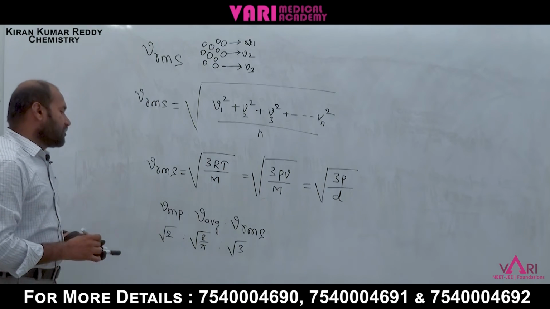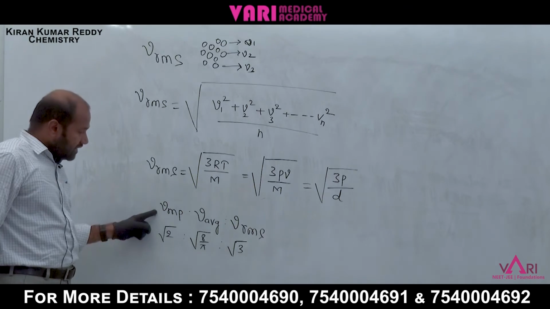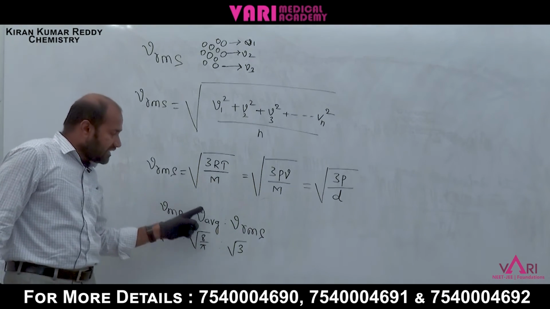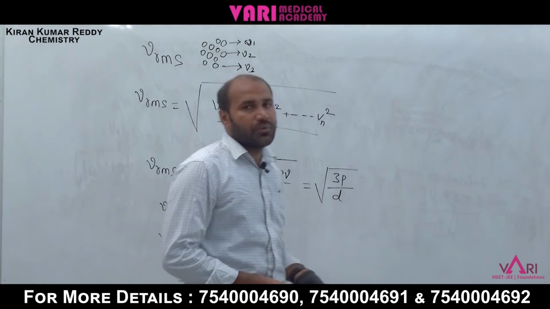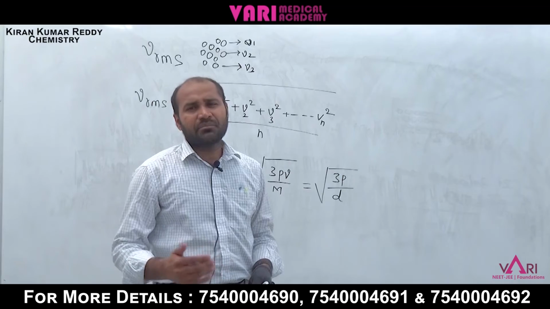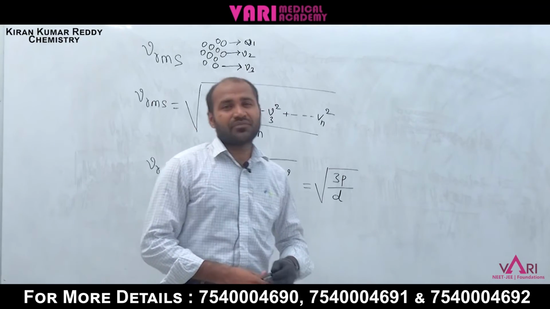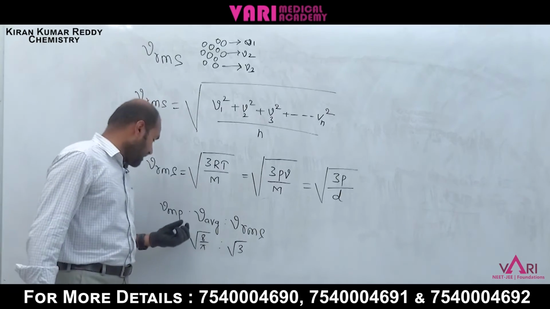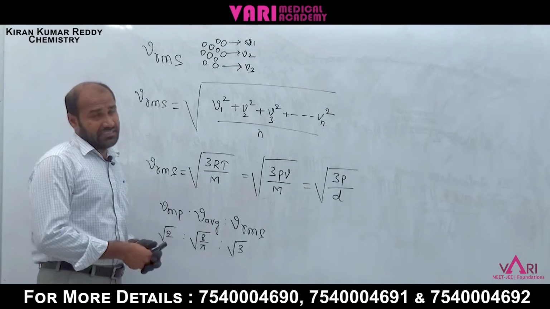These are most probable velocity, average velocity, RMS velocity. Any type of gas molecule has three different types of velocities. What are the velocities? Most probable, average, RMS velocity.